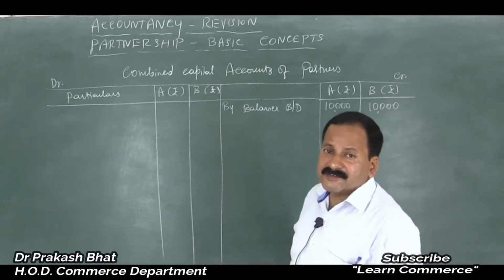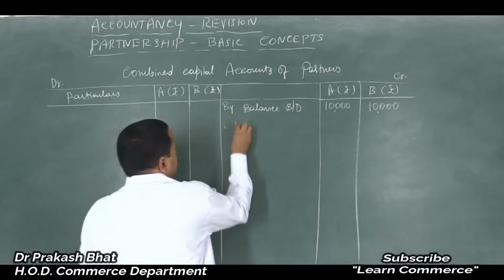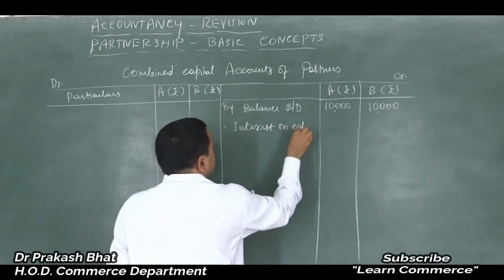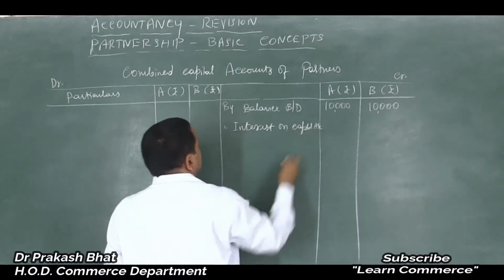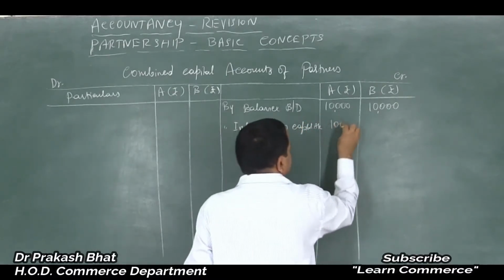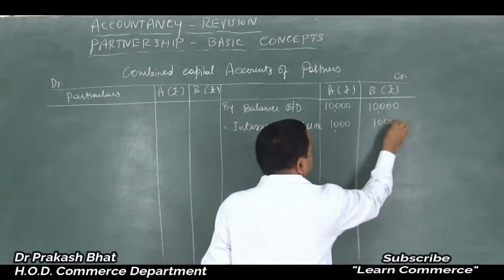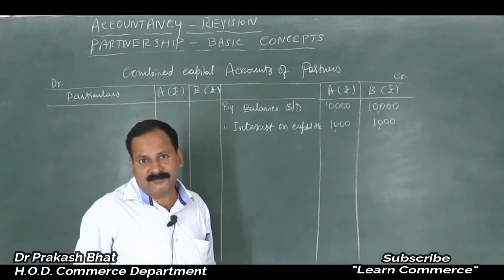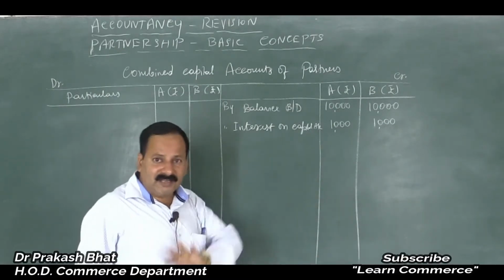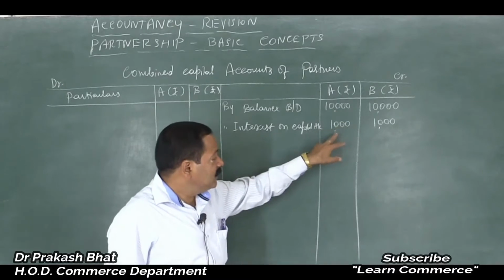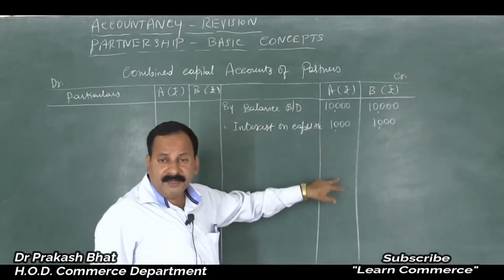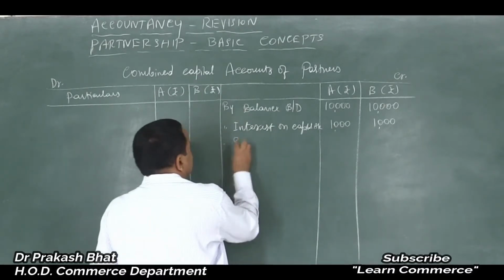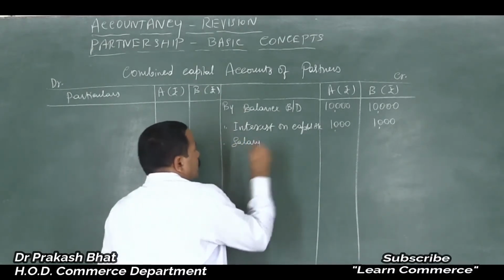on the credit side. So let us enter, friends, by interest on capital, which is an income to the partner. Interest on capital account, just assign 1,000 rupees. So that without using a calculator you can do the total. If you use the calculator, it is a waste of time. Correct? Simply 10 plus 1, 11 plus 1, 12 plus 2, 14. You can do that, right? Very easy. Yes. By salary, you need not provide it to both.